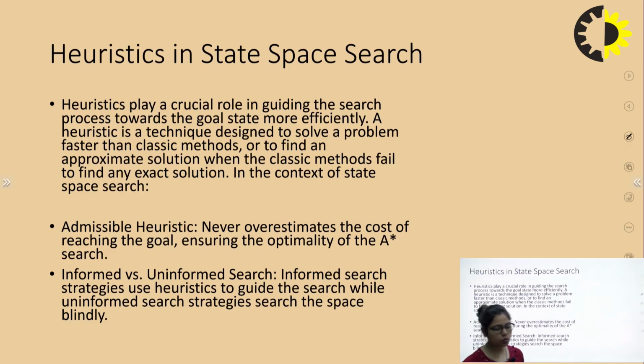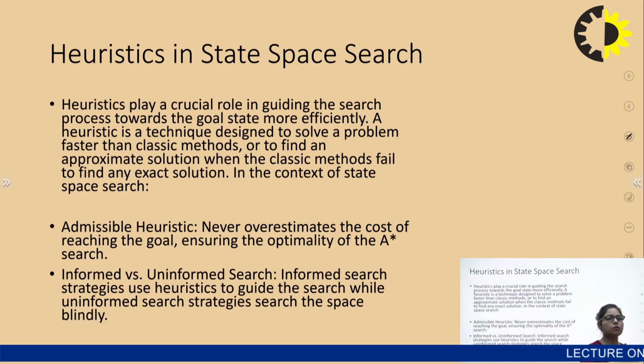Basically, it gives a solution very fast compared to the old classic methods. Heuristic can also give an exact solution of a problem as compared to classic methods in state space search. Now, heuristics are of types.